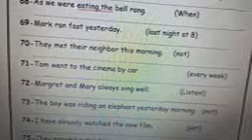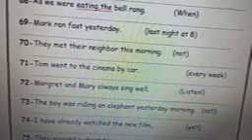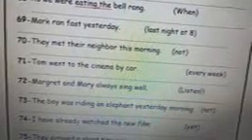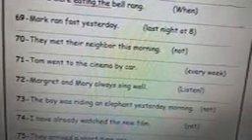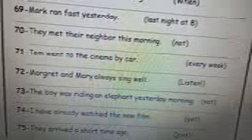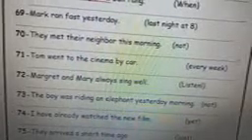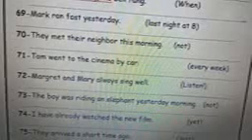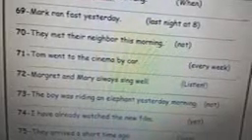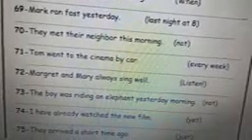Number 70. They met their neighbor this morning. Use not. They didn't meet their neighbor this morning. 71. Tom went to the cinema by car. Use every week. Tom goes to the cinema by car every week. Margaret and Mary always sing well. Use now. Number 72. Margaret and Mary are singing well.